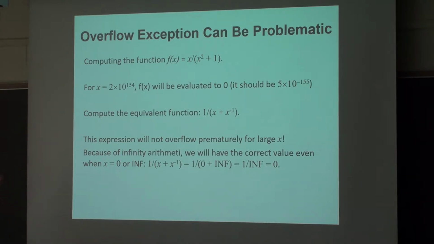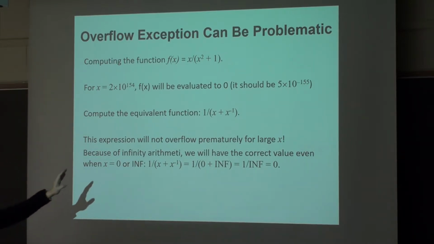Any finite number divided by infinity is 0. Infinity divided by infinity is not a number. But the rule handles any finite number divided by infinity as 0. So for that expression, it will give you 0.